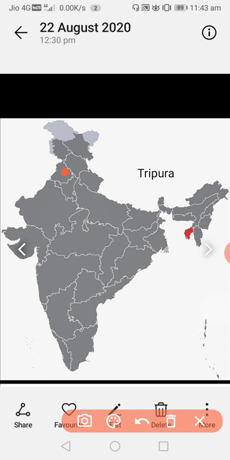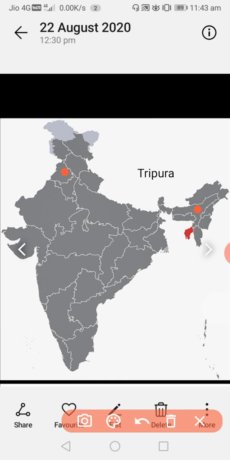Assam is in the east. This is Assam. West side Punjab, east side Assam. From Punjab to Assam, these northern plains cover the places.